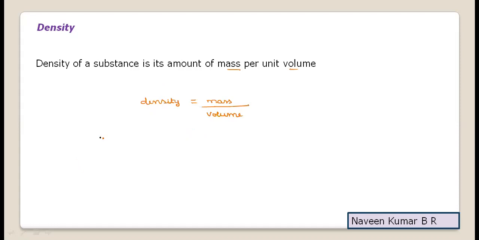Now, if we concentrate on the SI unit of density, mass is expressed in kg from the SI unit system, and volume is meter cube. So hence the SI unit of density is kg per meter cube. So kg per meter cube is the SI unit of density.